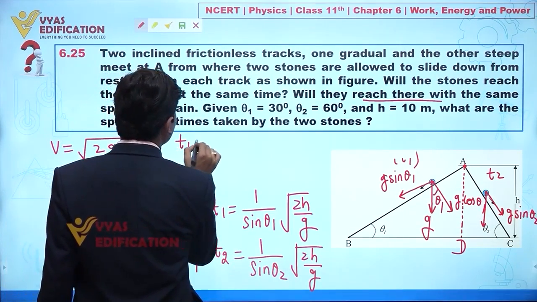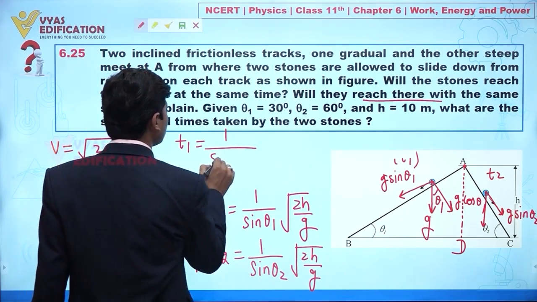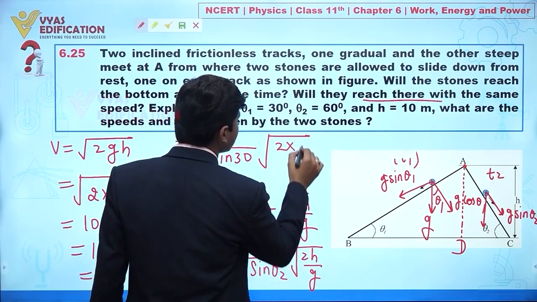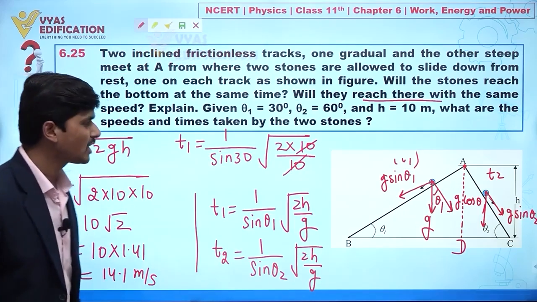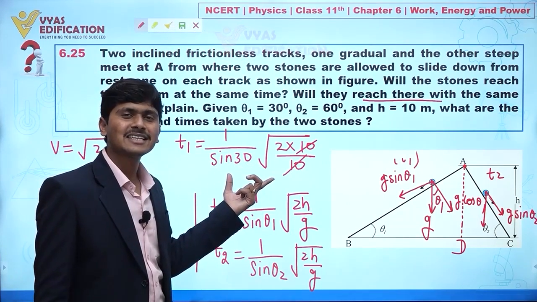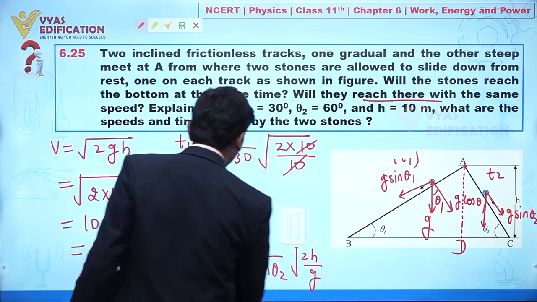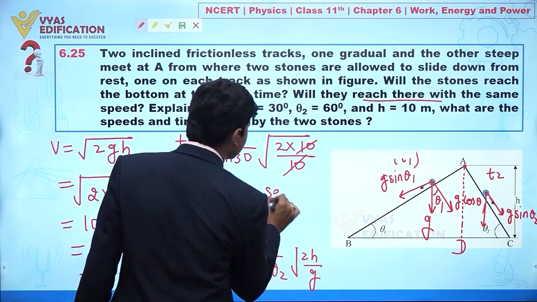But if I talk about total time taken, I can put values in this formula. T1 value we can say 1 upon sin theta 1, sin theta 1 is given to you, sin 30, under root of 2 times h, which is 10, divided by 10. We can say this is cancelled out. Clear? Sin 30 equals half, so 2 goes to the numerator. So from here the value of T1 we get is 2 under root 2 seconds.